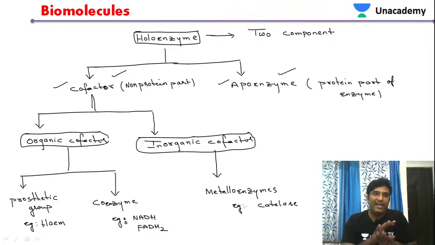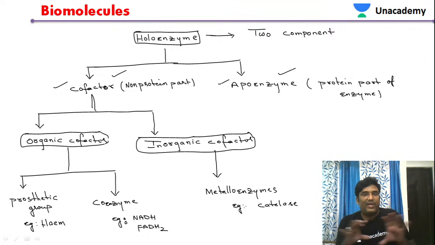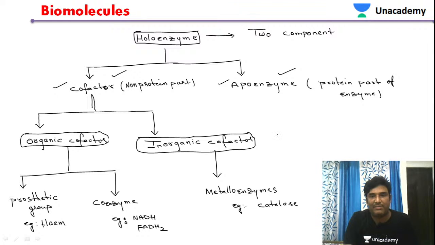And this cofactor is further classified into two types, organic cofactor as well as inorganic cofactor. The organic cofactor is further classified into prosthetic group and coenzymes. Inorganic cofactor is further classified into metalloenzymes. The best examples are catalase and peroxidase. These all come under the metalloenzymes. So how do we define metalloenzymes? These are inorganic cofactors which are loosely bound to the apoenzyme.